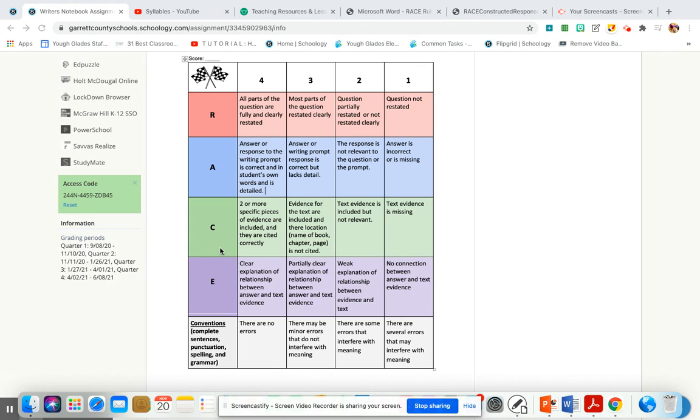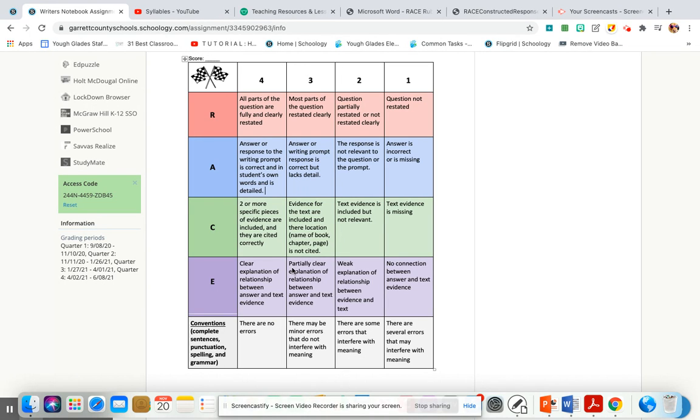Then C is you provided evidence. To get a 4, it says 2 or more, but it should say 1 or more. So ignore that. I'm going to change that and make sure it's posted correctly. But that should say 1 or more specific pieces of evidence are included, and cite it correctly, meaning you tell me exactly where I can find it in the book or the chapter or the page.